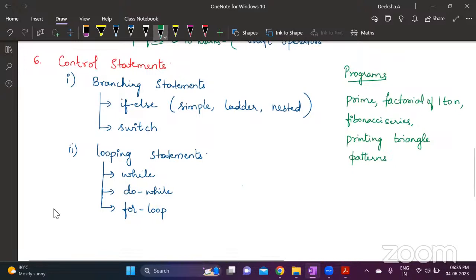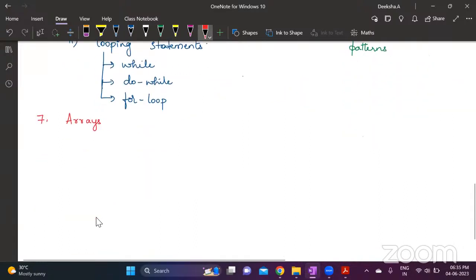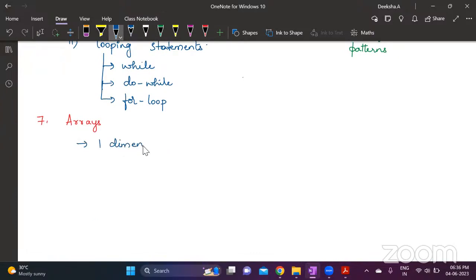Very important. After this, you have arrays. Under arrays, you will have to learn one-dimensional arrays. In one-dimensional arrays, you will get questions like what is an array, comparing it with structures, or advantages and disadvantages of arrays, properties of arrays.